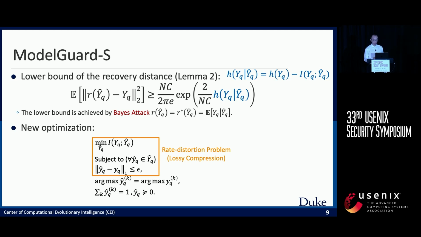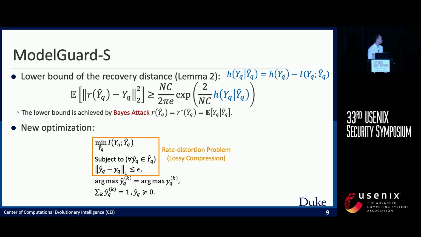And now let me introduce the second variant, ModelGuard S, which defends against the strong adaptive attack that minimizes the recovery distance in assumption 2. Our lemma 2 here shows that for any recovery function R, we have a lower bound on the recovery distance as follows. And the lower bound can be achieved by the Bayes attack that uses the Bayes estimator as the recovery function. This second variant, ModelGuard S, will try to maximize this lower bound.